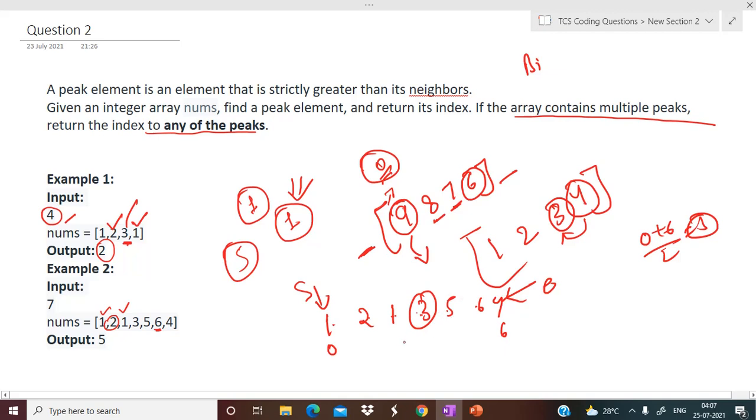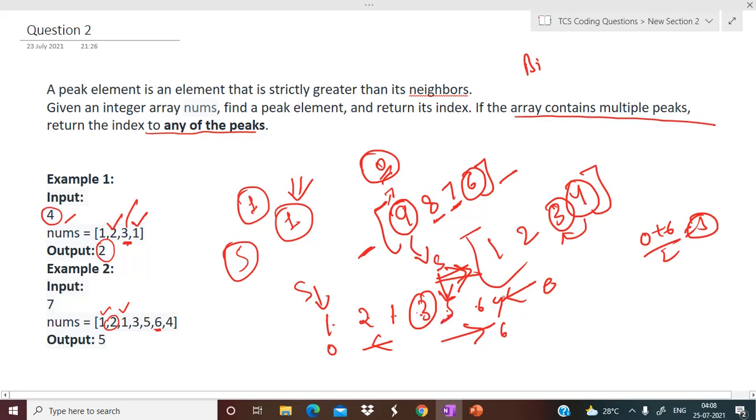Now you have two choices, either to move this side or this side. You can see the high chances of getting the peak element is on the right side, because you can make some sort of idea that the middle element isn't greater than its neighbor, right? So we'll be moving to this side. So now we are going to update the value of s as mid plus 1, it means this element.